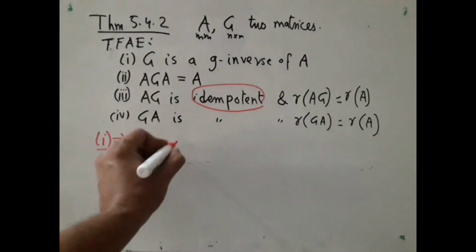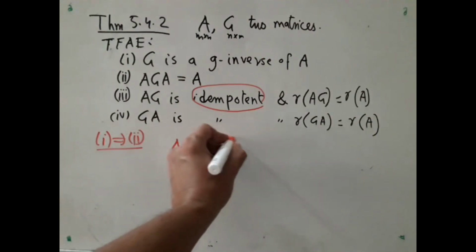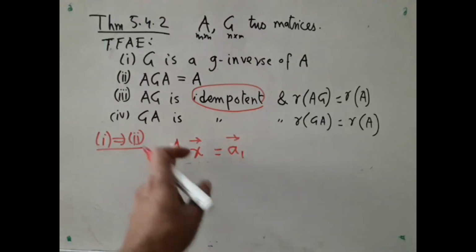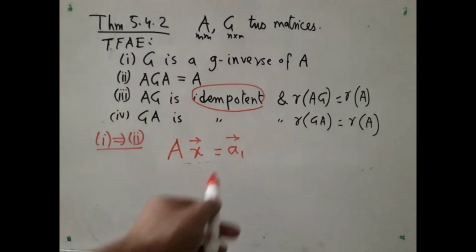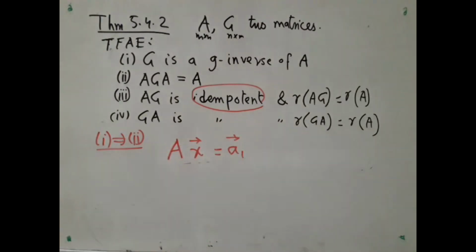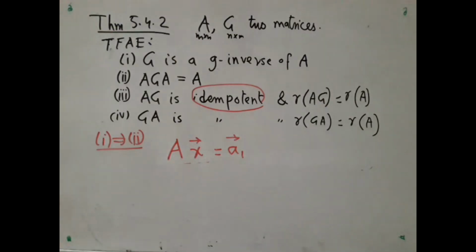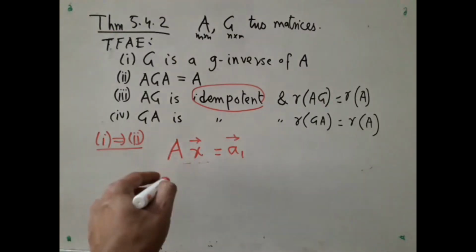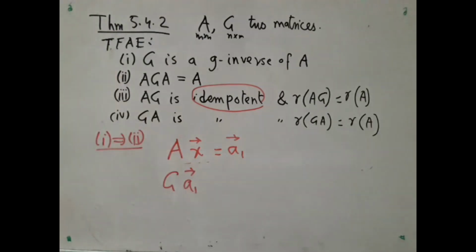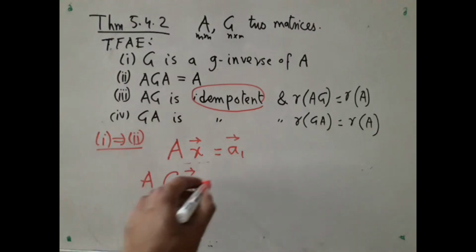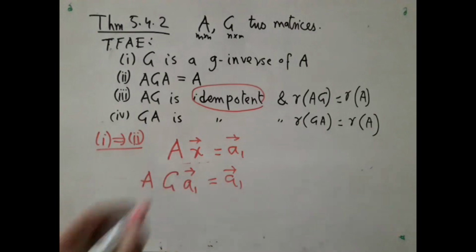So, I will consider this system Ax equal to A1, where A1 is the first column of A. There is no doubt that this is a consistent system because this definitely is in the column space of A. In fact, it is a column of A. So, one solution of this will be given by G times A1 because it's a G inverse. So, I have A times this must be equal to A1. I put this in place of the solution.